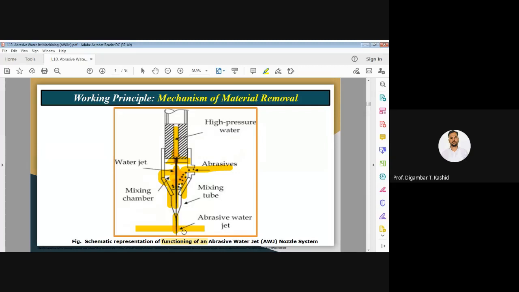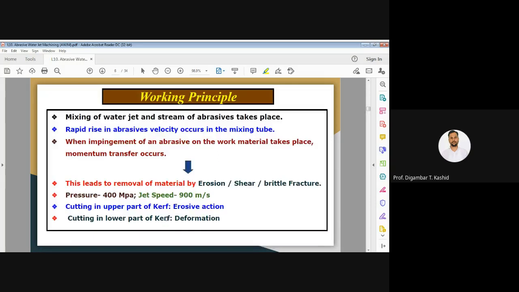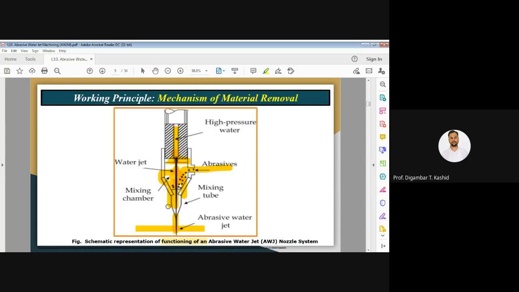I once again repeat, kinetic energy of the abrasive particle is responsible for material removal. We can calculate the kinetic energy of an individual particle by the general formula 1/2 m v squared, where m is the mass of that particle and v is the velocity with which it is hitting the workpiece.